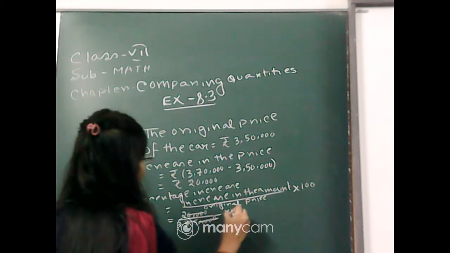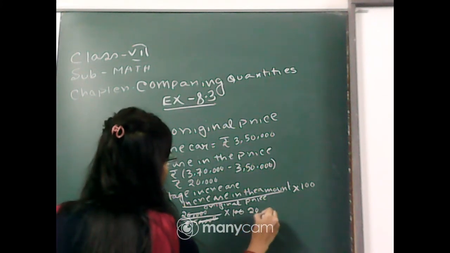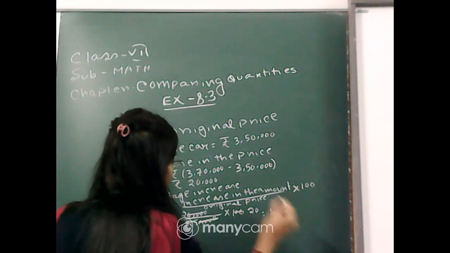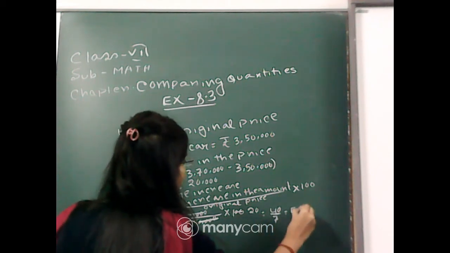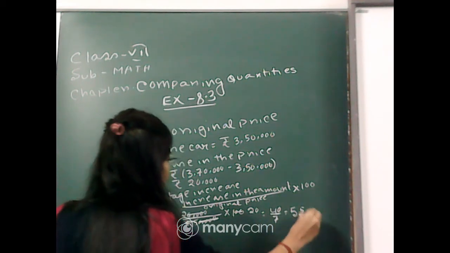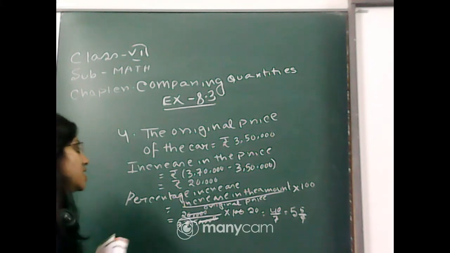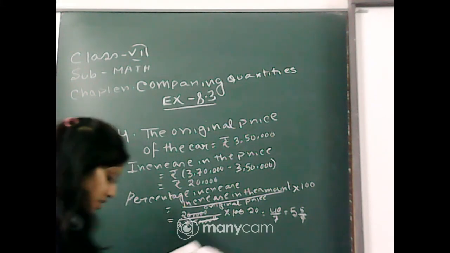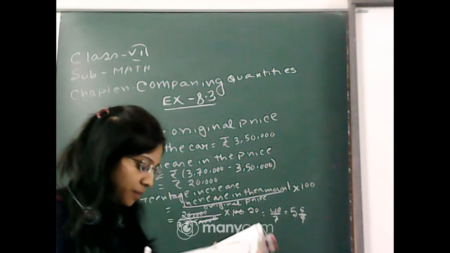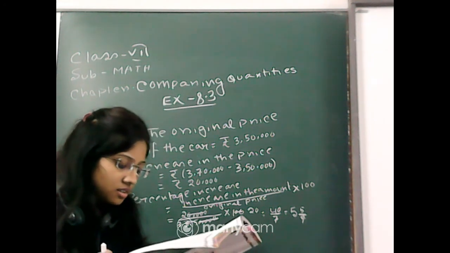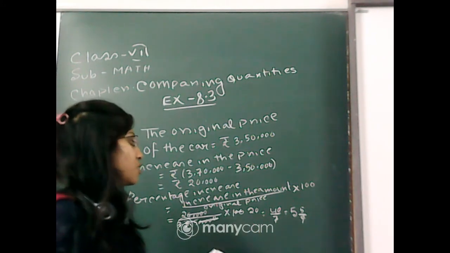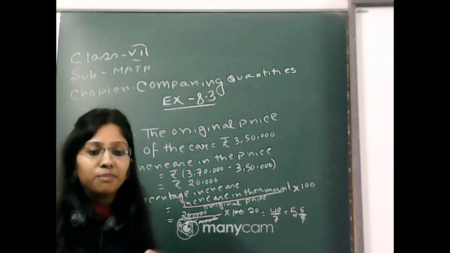And therefore, this is equal to 40 divided by 7, that is 5 whole 5 by 7. Therefore, the percentage of price increase is equal to 5 whole 5 by 7.